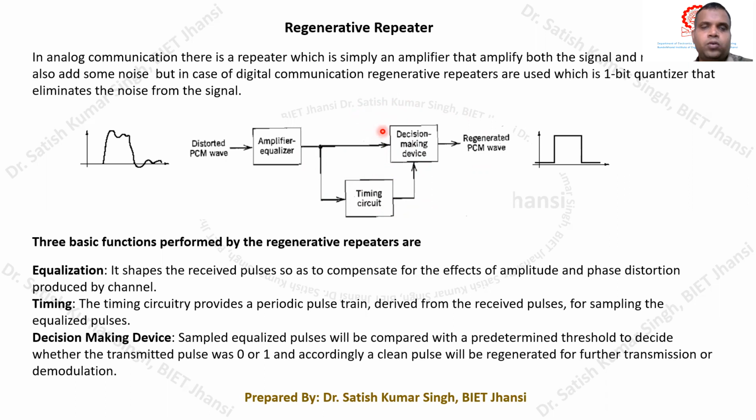So based on the threshold value, if the incoming signal or the equalized pulse has a magnitude greater than the threshold, it is regarded as 1, and if it is less than that threshold, it is regarded as 0, and thereby it can regenerate clean pulses. Try to understand this is the function of the regenerative repeater. We take a distorted wave, pass it through a regenerative repeater, and the regenerative repeater generates clean pulses.